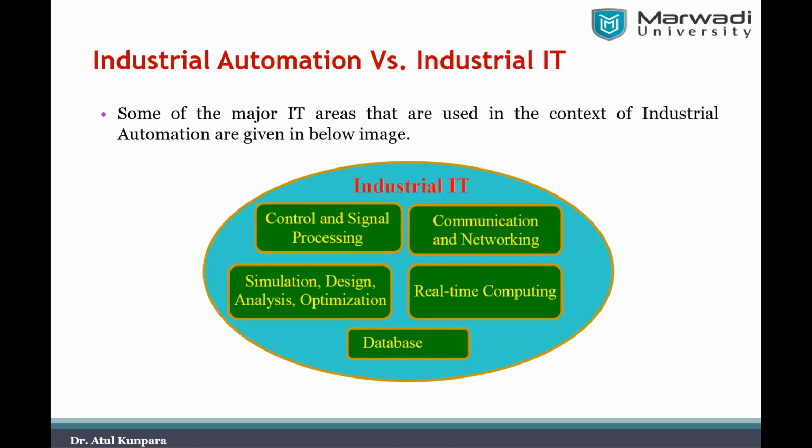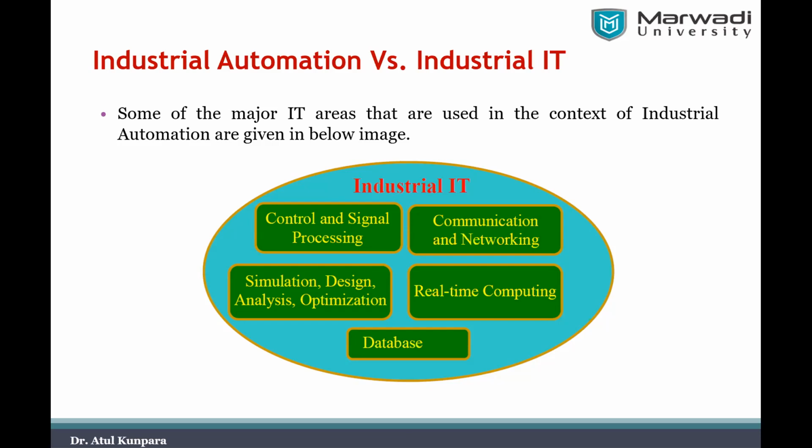Whatever your purpose, you can easily resolve it by using this combination of industrial automation and industrial information technology. So the first thing you should understand is what the major role or area of information technology is in our industrial automation. In industrial automation applied to any industry, if you find the scope for information technology, you can list it out here.